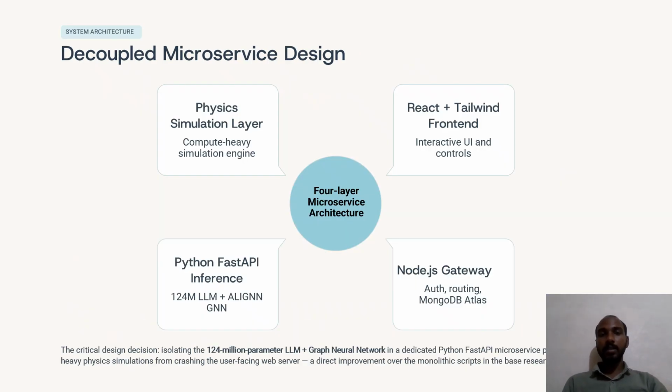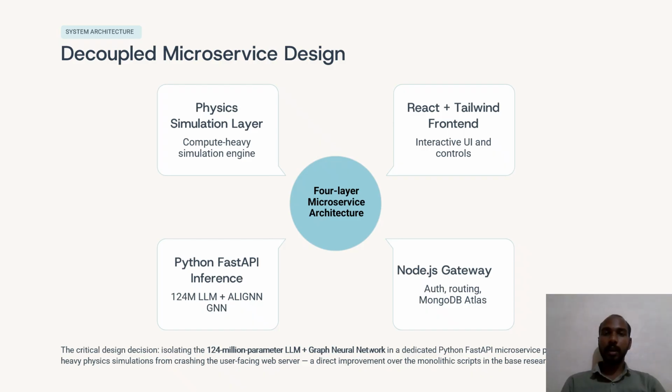Now let us look at the system architecture. As we discussed the challenges before, to handle them we designed our system using a microservice architecture. At the front end, we use React and Tailwind CSS to provide a user-friendly interface. Users can enter the required crystal parameters through this interface, and the front end communicates with a Node.js backend. The backend handles routing, authentication, and database operations using MongoDB Atlas, and the AI model runs separately in a Python FastAPI service.